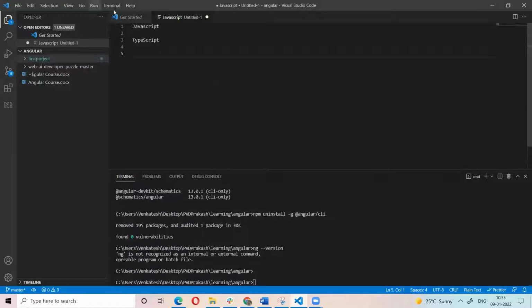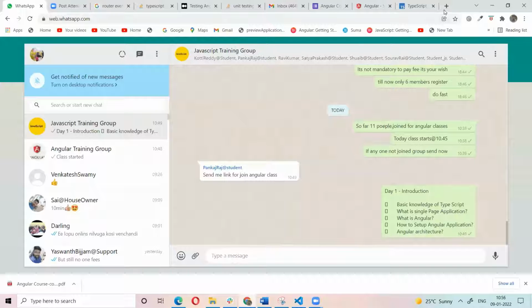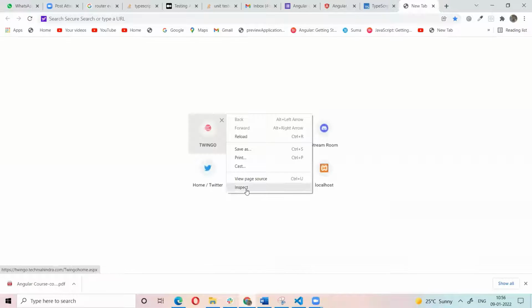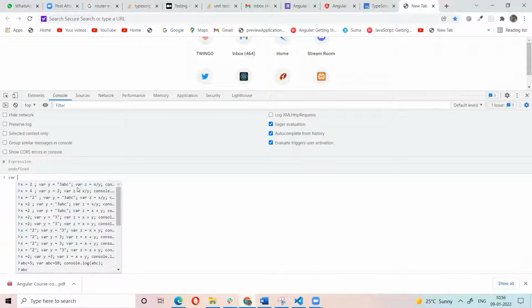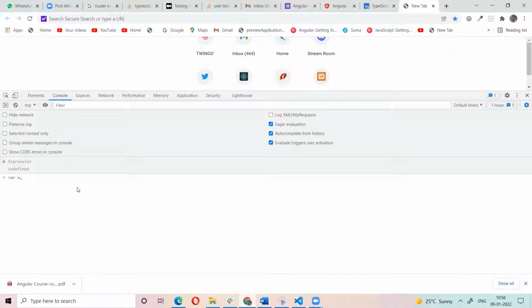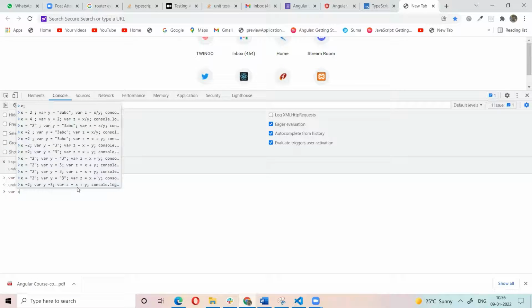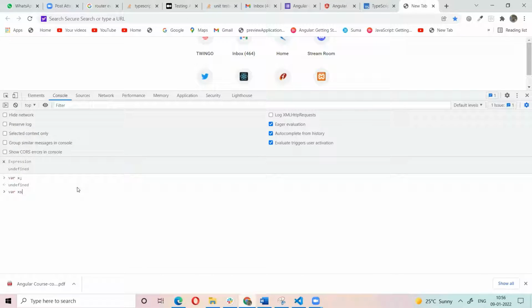any doubts here? For example, I'm going to Google, the Chrome browser. In the Chrome browser, we can write JavaScript. For example, I write var x. This means I declare a variable. This is normal JavaScript, so it runs. But TypeScript, I will show you what TypeScript looks like. It gives an error, see? So this is JavaScript, and this is TypeScript.